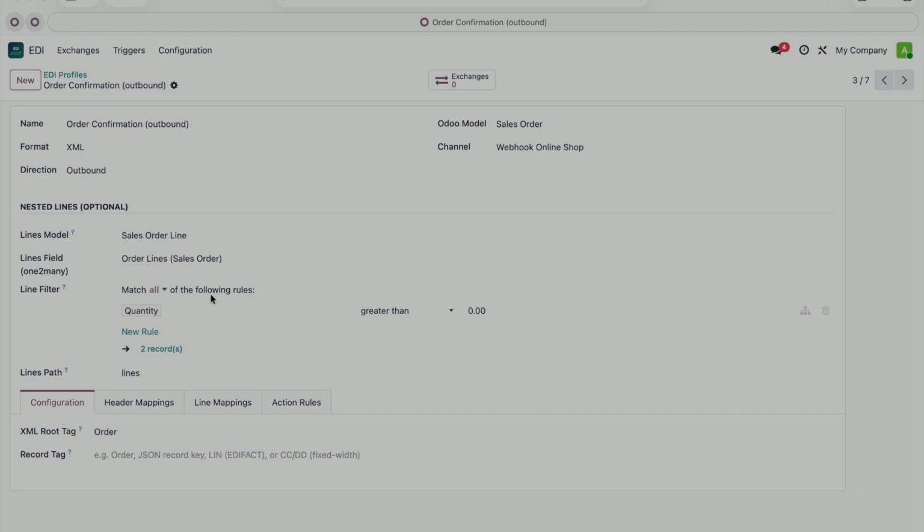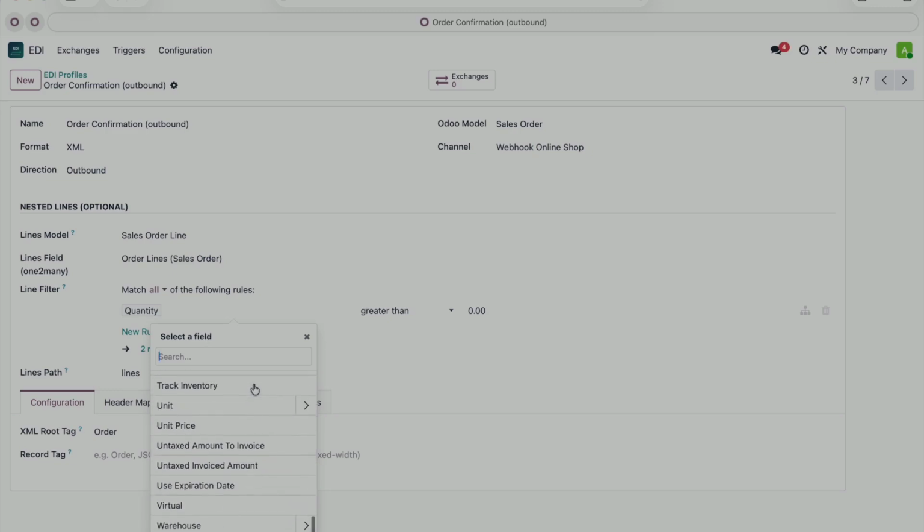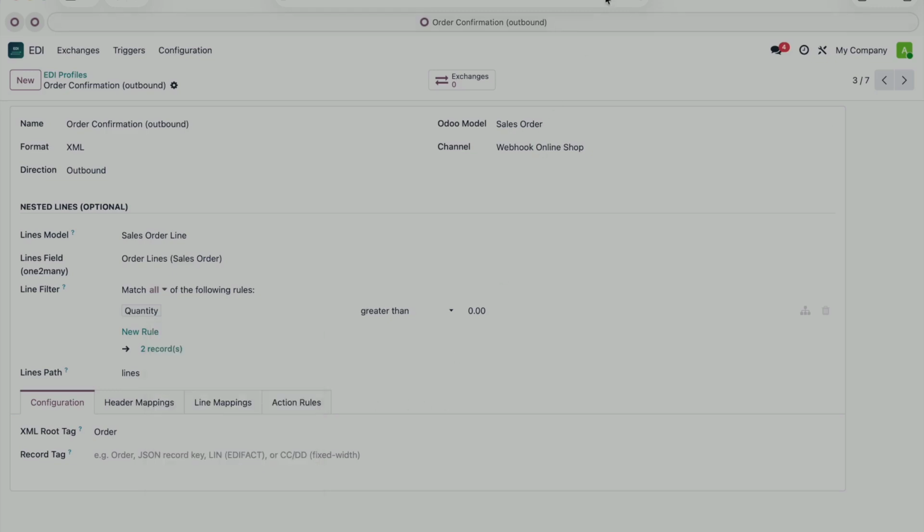You pick the field, the operator, and the value. You can even combine several rules with any or all logic. You'll see this exact same widget again later on the triggers. So here, we have a choice. You can pick any field.